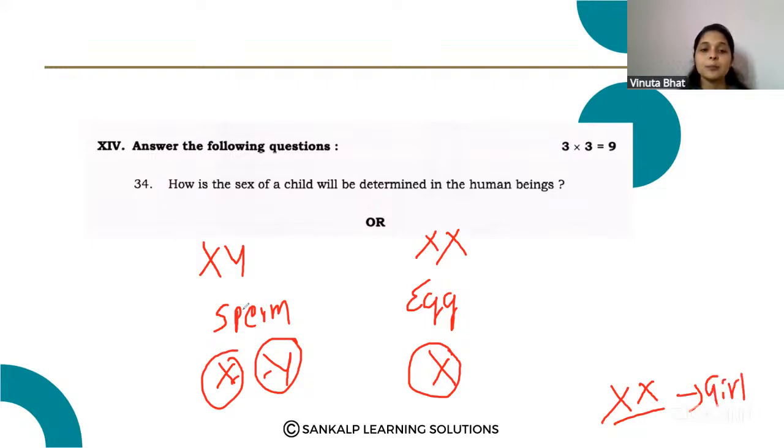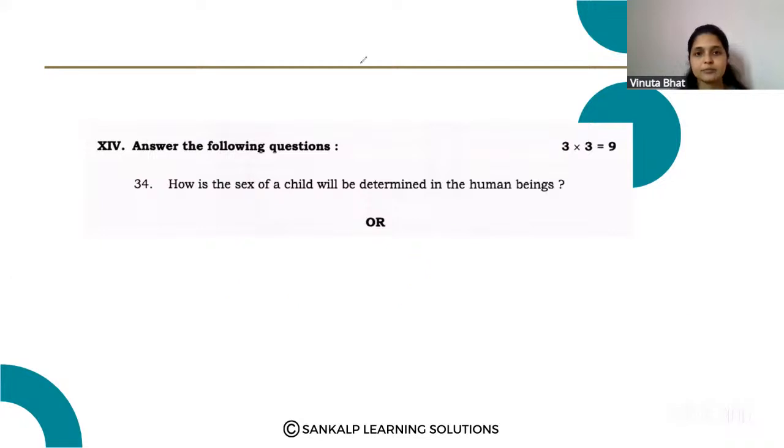And if the male gamete contains Y chromosome, the resulting baby will be male. So the sex is determined by the father. So we can say that the father is responsible for the sex of the child. So like this, the sex of the child is determined.